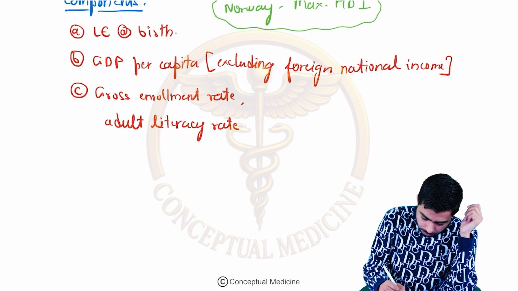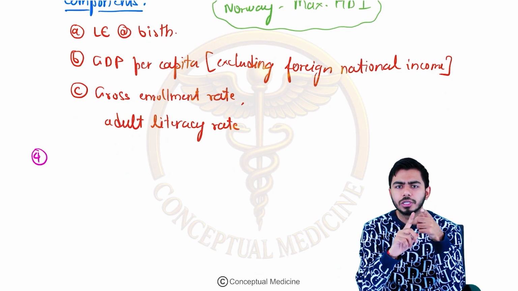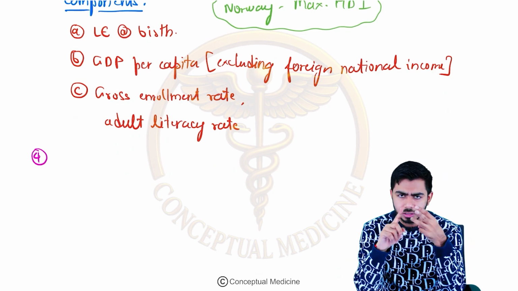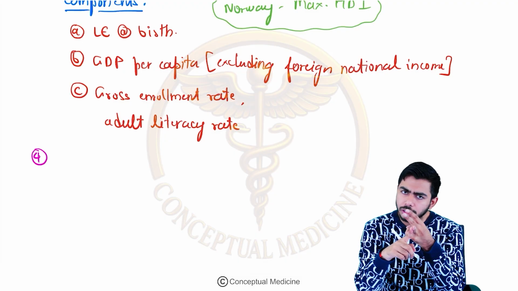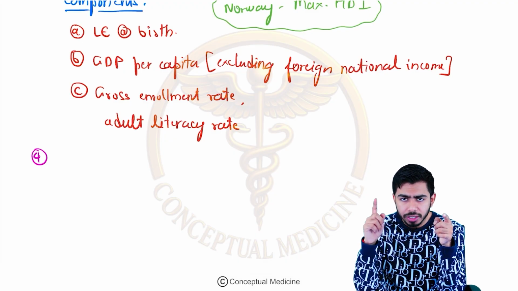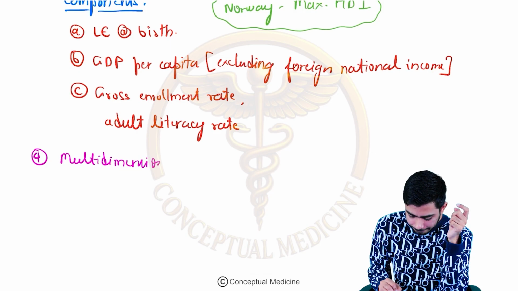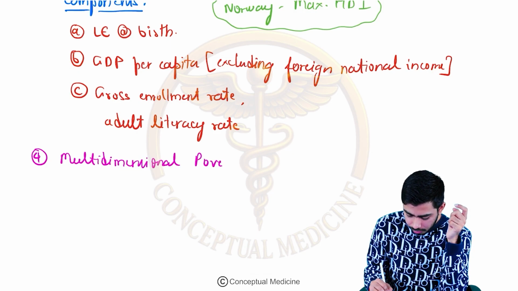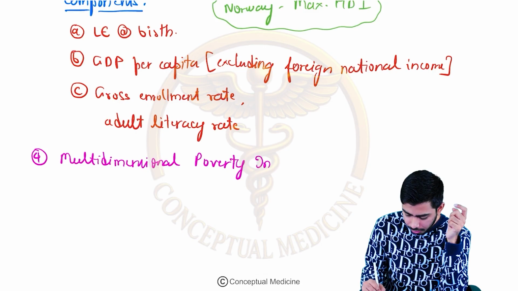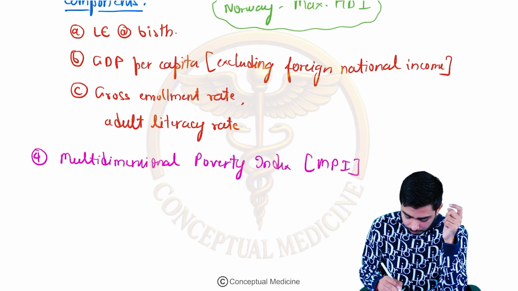Fourth component over here. Okay, so till now PQLI, physical quality of life index, human development index, second. Third one we have talked about historical index of human development. Fourth one I am talking about the multidimensional poverty index, or I can say MPI, right?